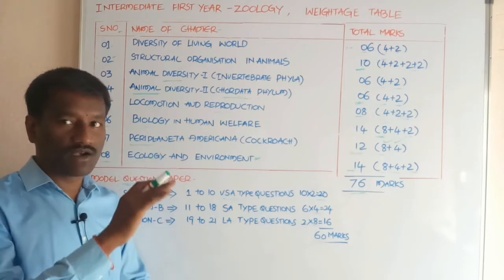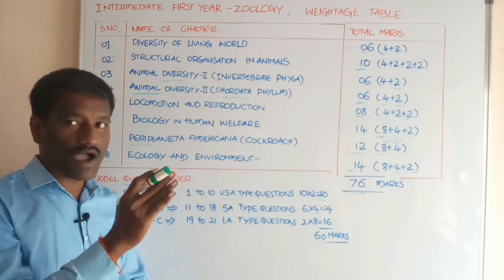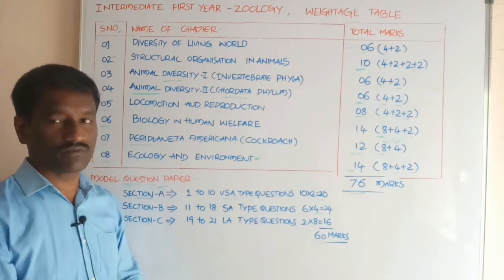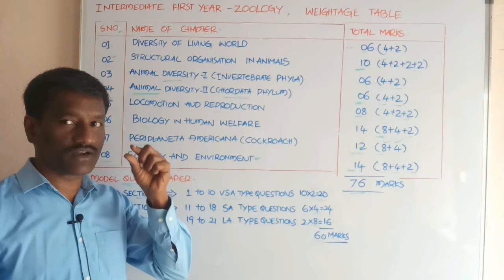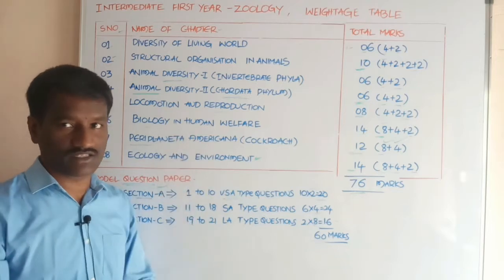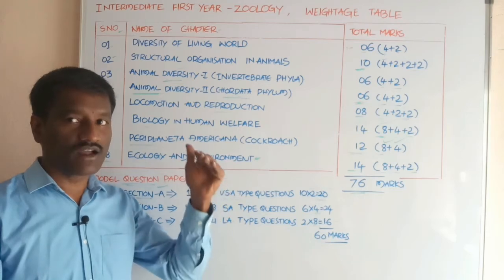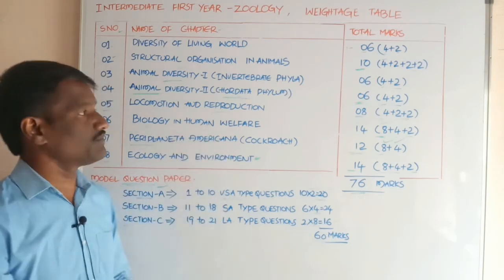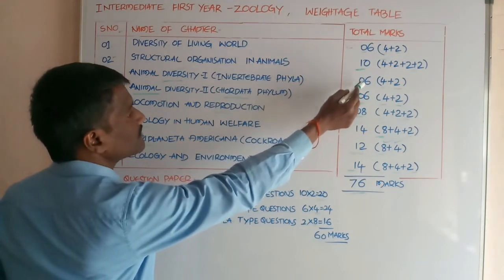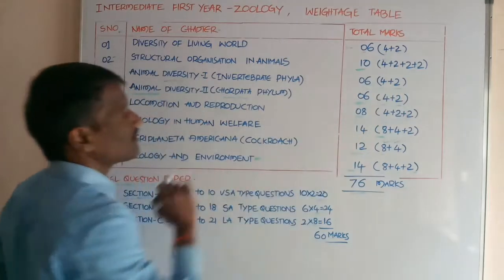Porifera, Cnidaria, Ctenophora, Platyhelminthes, Nematoda, Annelida, Arthropoda, Mollusca, Echinodermata, Hemichordata, like that. Each phylum consists of different numbers of animals which have similar characters. Similar characters are present in animals which are present in each phylum. Okay students, this is about invertebrate phyla, and weightage from this chapter is 6 marks, with one short answer type question and another one very short answer type question.